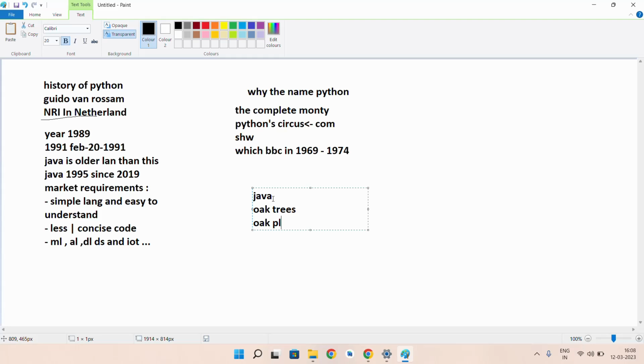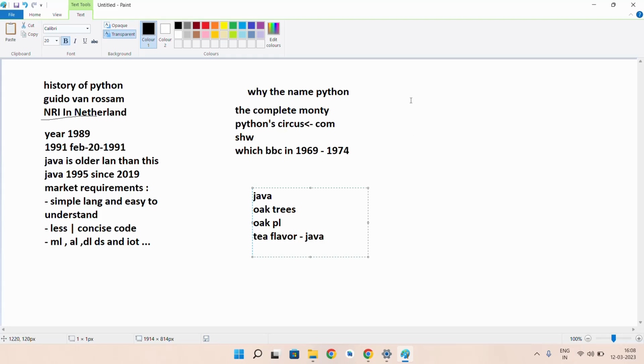He went to the registration office, and when he approached them, the registration person said this name Oak had already been used for some other purposes, so they could not give this name to him. After that, James Gosling, who was very much interested in a tea flavor called Java, kept Java as the name of the programming language. It is a tea flavor actually. That is the reason.